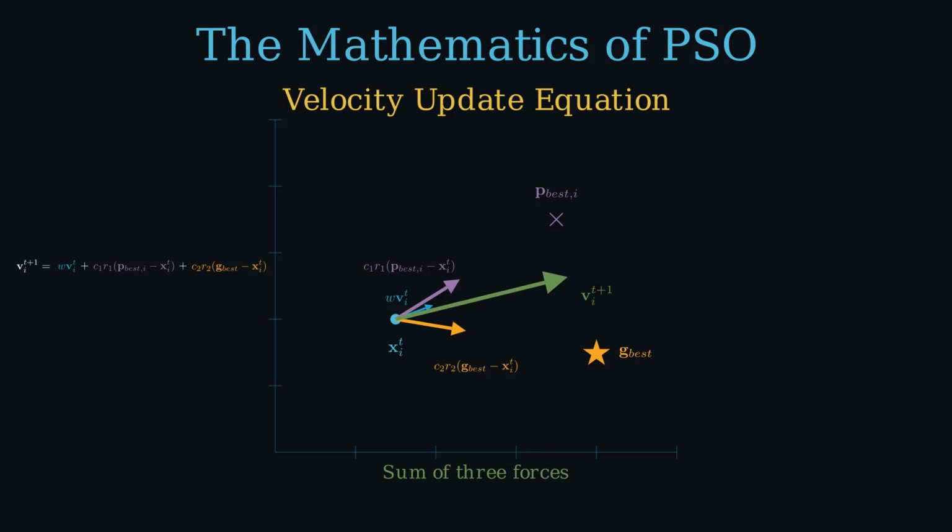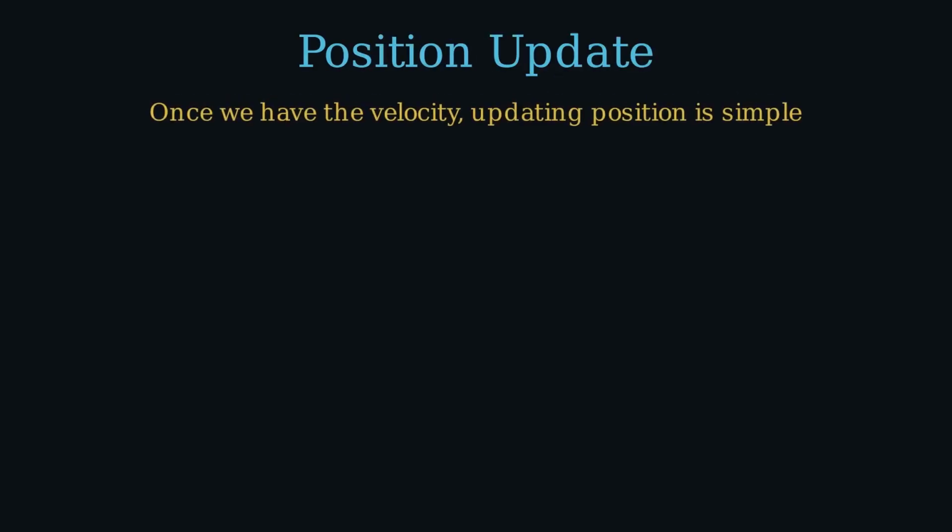After all that, the position update is almost anticlimactic. New position equals old position plus new velocity. That's it, you've already done the hard work computing the velocity. The position update is a single vector addition. Green is where you're going, blue is where you are, purple is the velocity that bridges them.